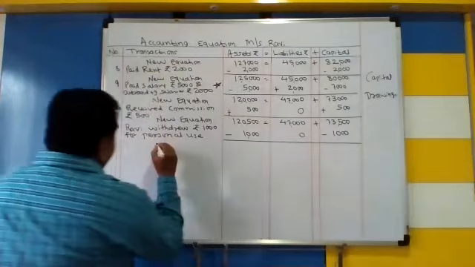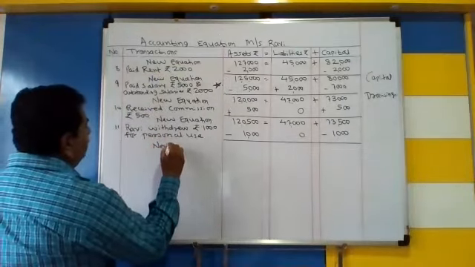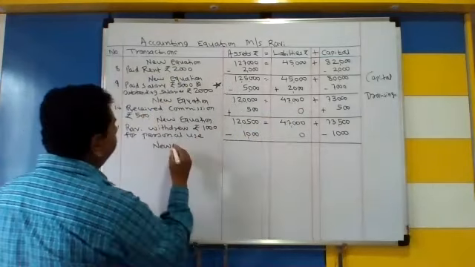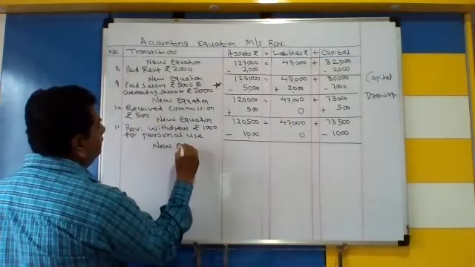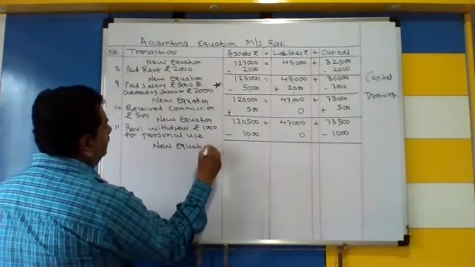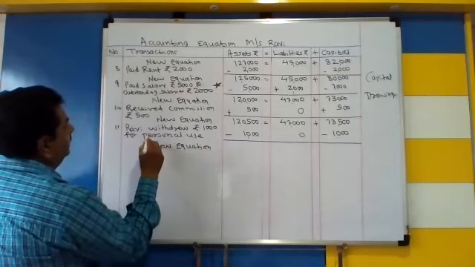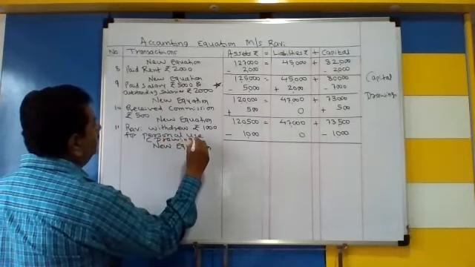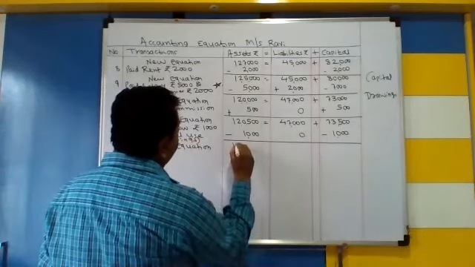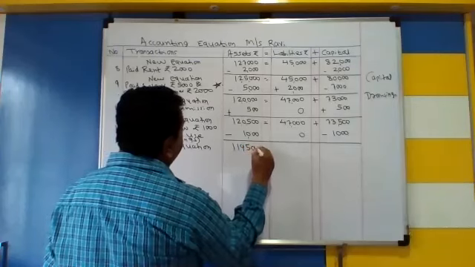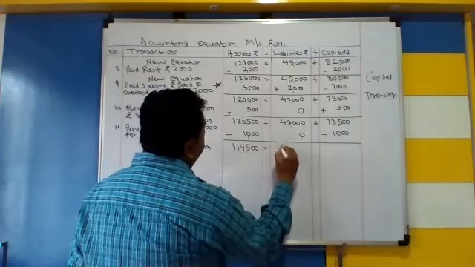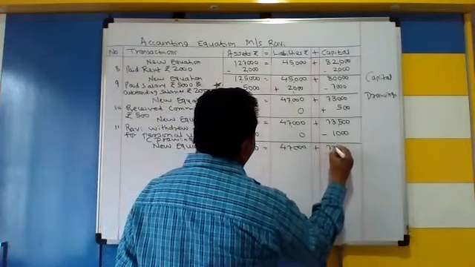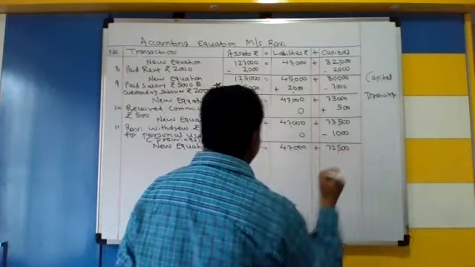Okay, so asset is getting reduced because cash is withdrawn. Capital is getting reduced because these are drawings. So the new equation is now... By the way, if you write drawings in brackets here, it will be good for your understanding. Now what is the new equation? 1,19,500 is equal to 47,000 plus 72,500. Okay.